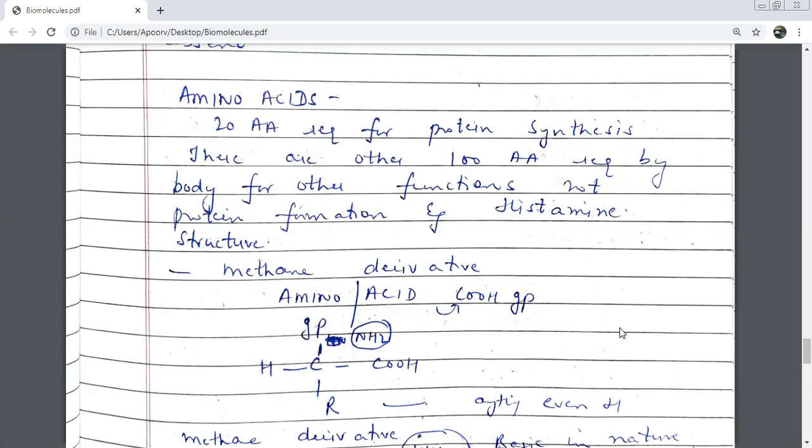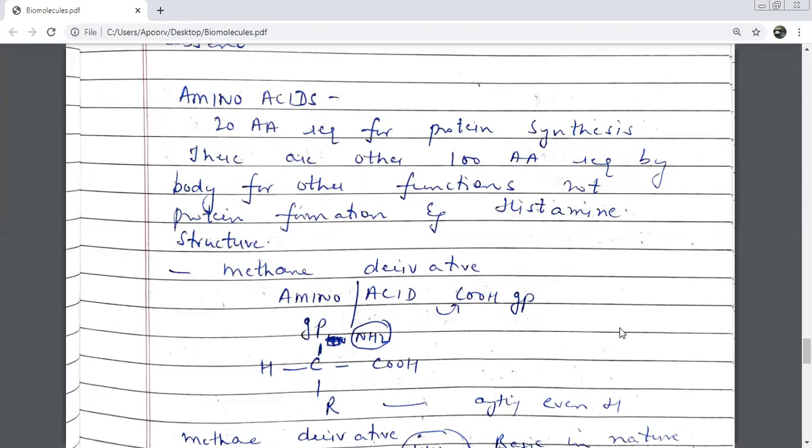We said they are methane derivatives. So methane has 4 hydrogen atoms, जिसमें 1 hydrogen बिल्कुल change नहीं होगा. 1 R है. R is replaceable. आप किसी से भी change कर सकते हो. And then बाकी दो they are fixed. What are the two groups which are attached by replacing these hydrogens? Amino group and carboxylic acid group. And that is why we call that amino acids are derivatives of methane, CH4. They're derivatives of basically methane only. Very good.